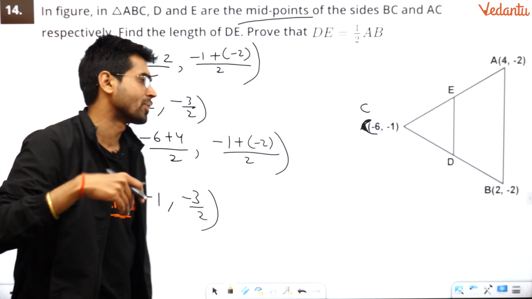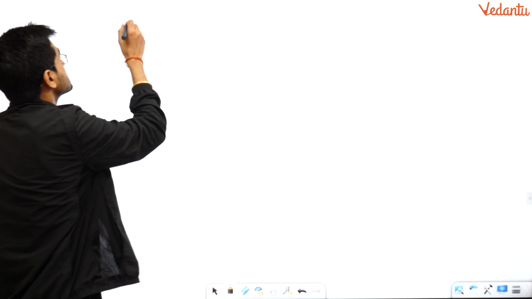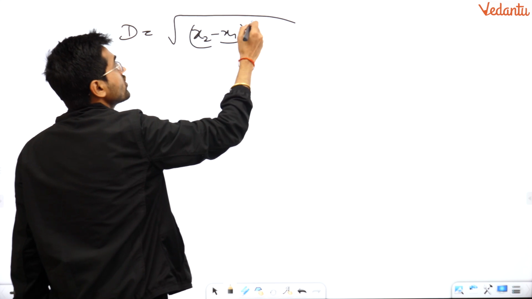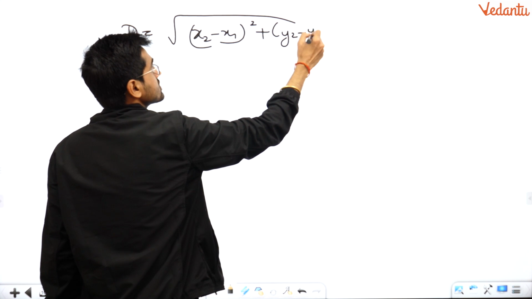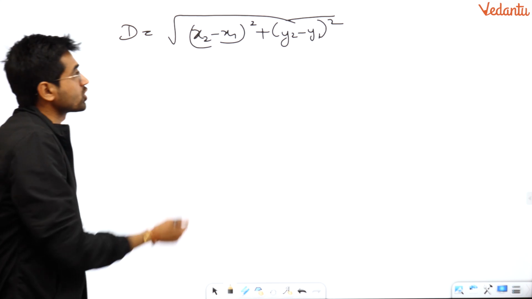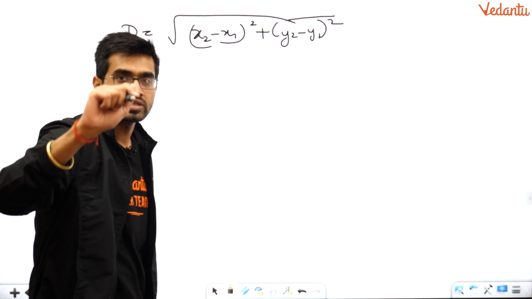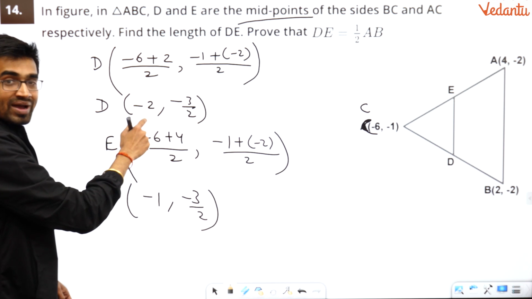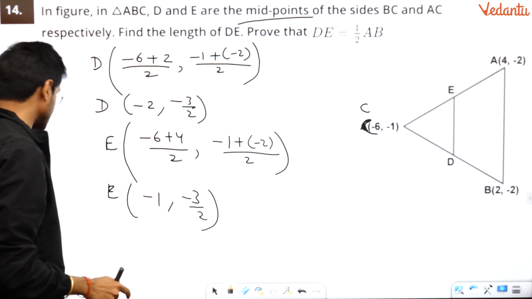Let us use the distance formula on a new page. The distance formula says root over (x2 minus x1) whole square. You have to write this down, okay? This is a 3 marks problem you are solving. You cannot let the teacher take away your marks just because you have not written the formula. Do you understand my point or not? You should. Obviously, you should. Why shouldn't you? So the points are minus 2, minus 3 by 2, and minus 1, minus 3 by 2.